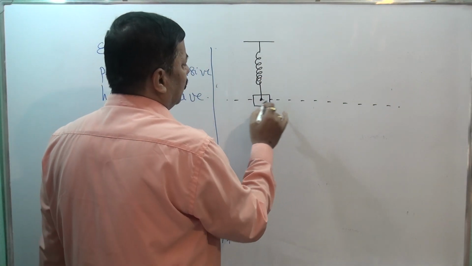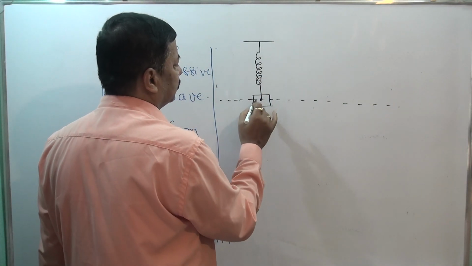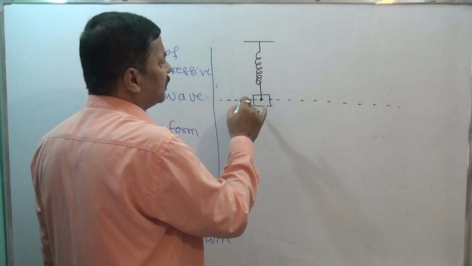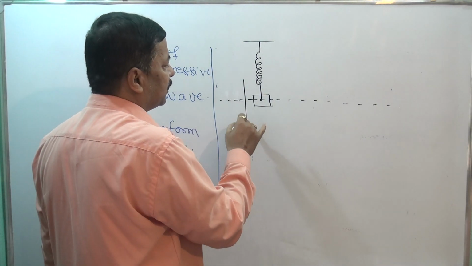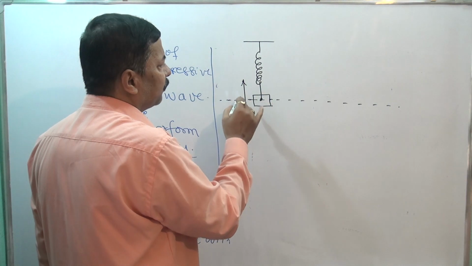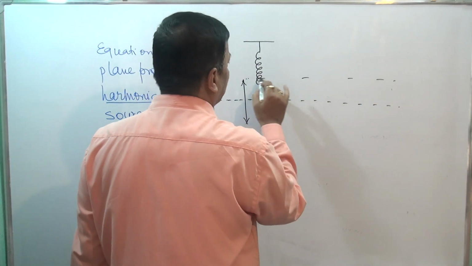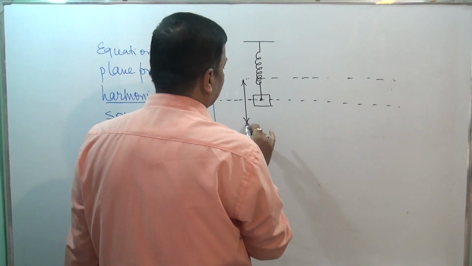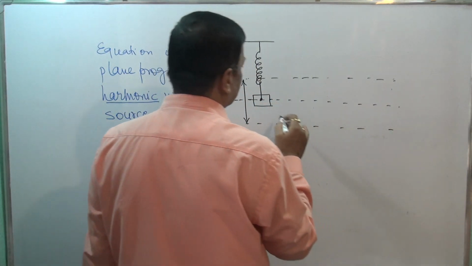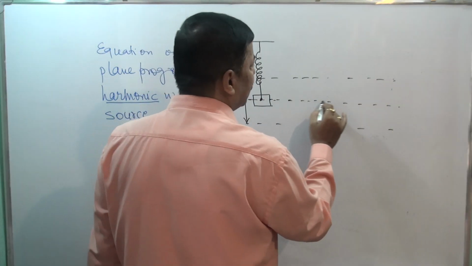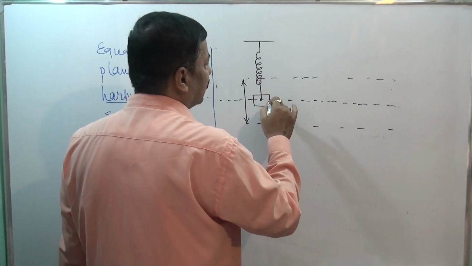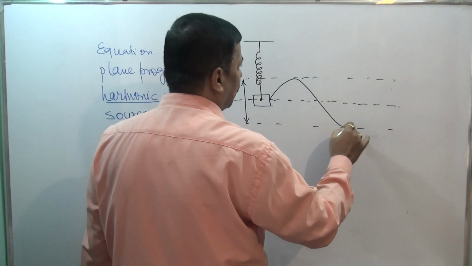This is the mean position, and this spring is disturbed and it is performing SHM from this region to this region. The string is attached with it.